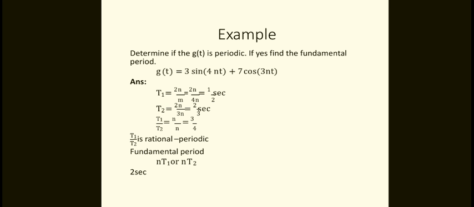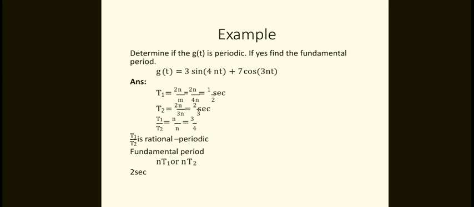Example: determine if g of t is periodic. If yes, find the fundamental period. For example, take this problem, g of t equal to 3 sin 4πt plus 7 cos 3πt. How are we going to find the answer?